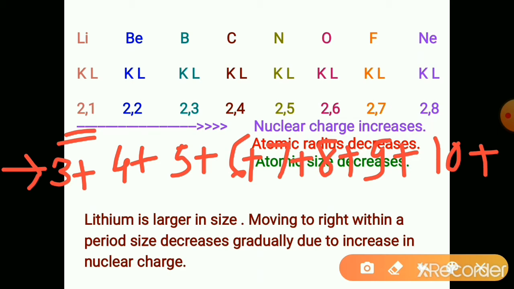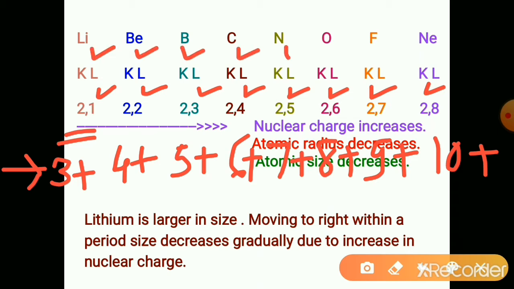At the same time, the number of electrons also increases by 1 only. And the added electron goes into the same shell, that is the second shell. See here, in the second shell 1 electron is added while moving towards the right hand side. But the distance of the nucleus and the last electron is the same because only the second shell is getting filled successively here.